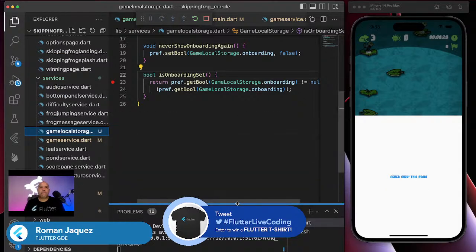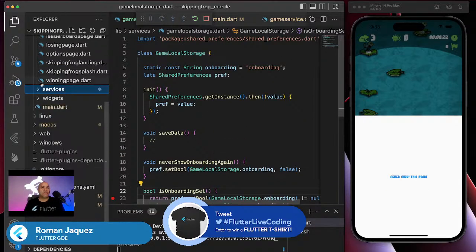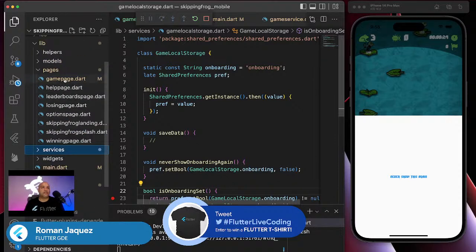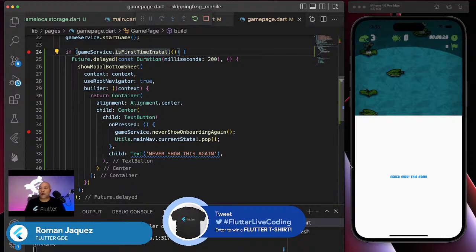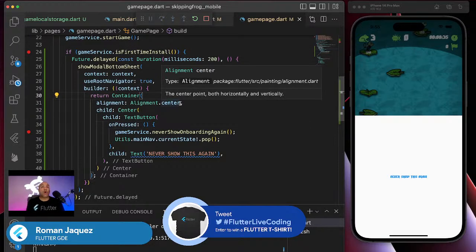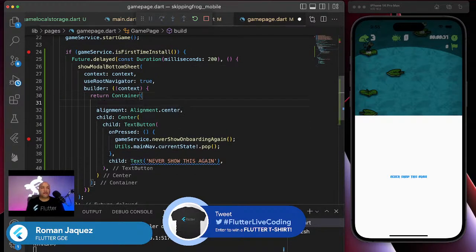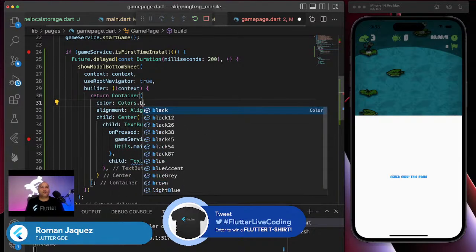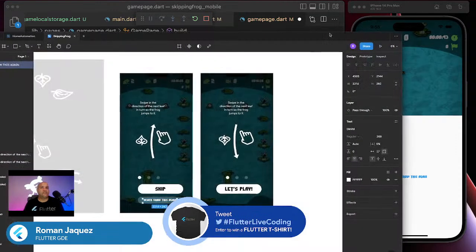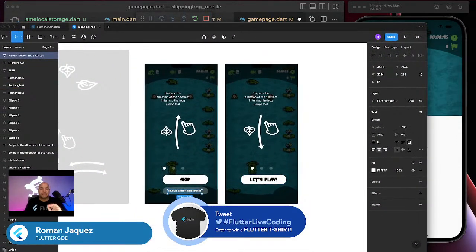So while that happens, let me go back to my game page. I'm going to continue building up on this container. What I want to do is get rid of that hideous white container. So I want to set the color, and what do I want? Colors.black, because I want it to look like this. I want it a little bit opaque, a little semi-visible. So that's exactly what I want to do.